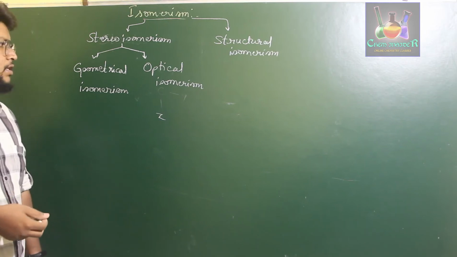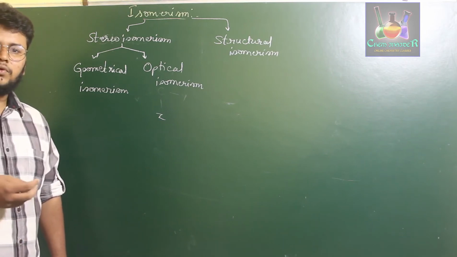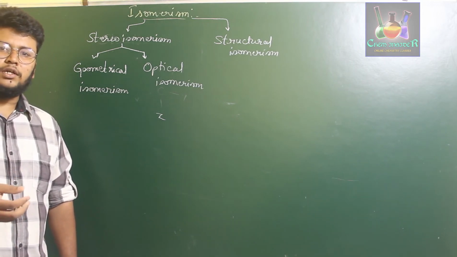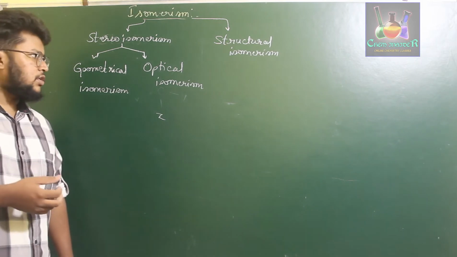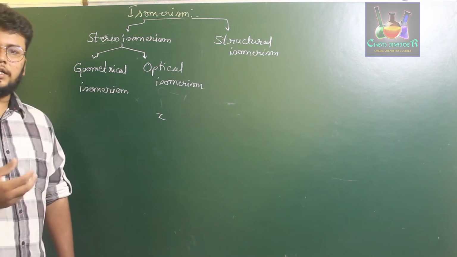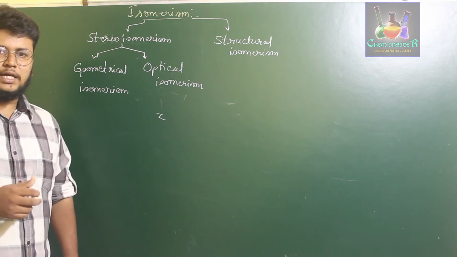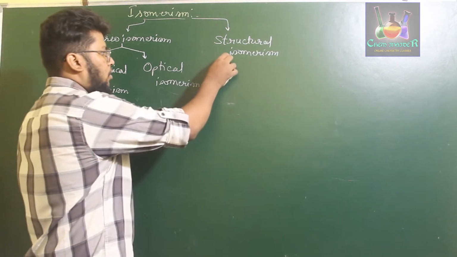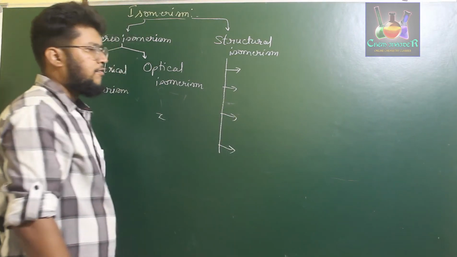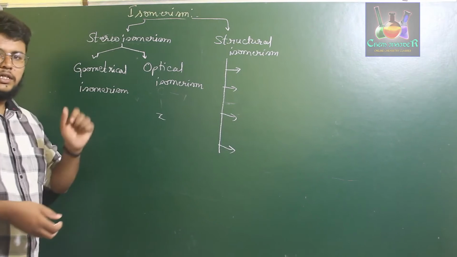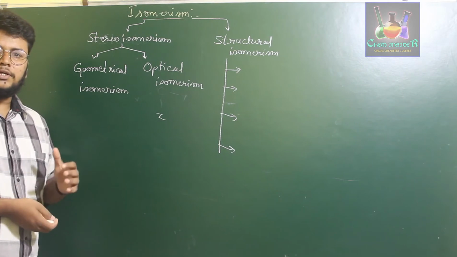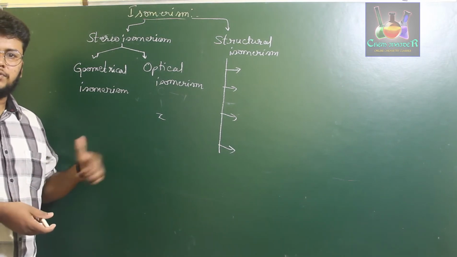Whereas optical isomerism is where two or more compounds have the same molecular formula but differ in a particular physical property called the stereo property. We'll discuss geometrical and optical isomerism in the higher classes. For your chapter in class 11, we just have to discuss the four different types of structural isomerism. Geometrical and optical isomerism appear in class 12, so we'll discuss these two next year.